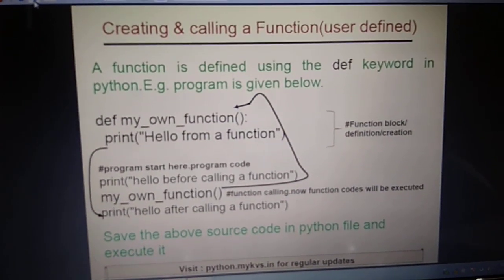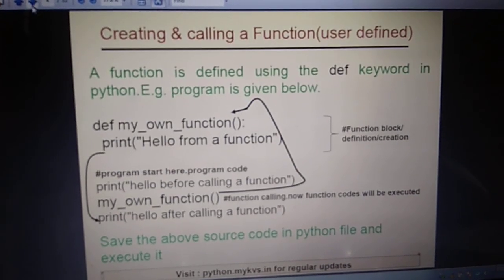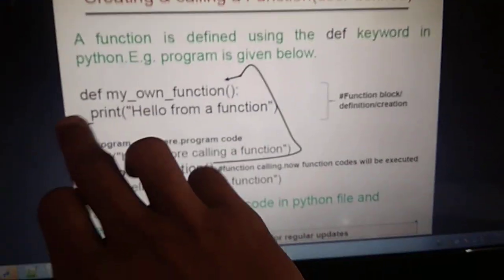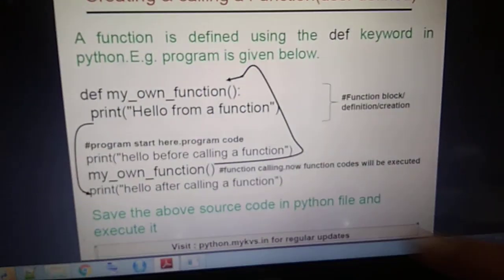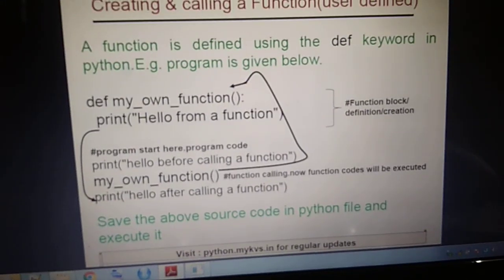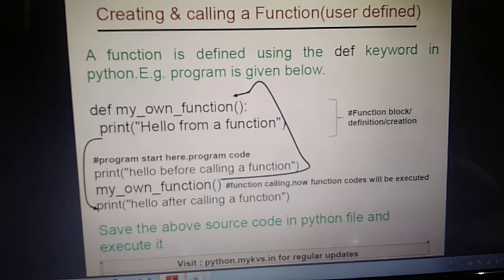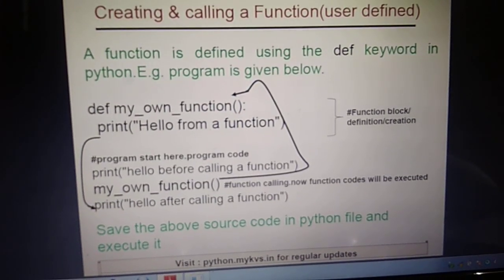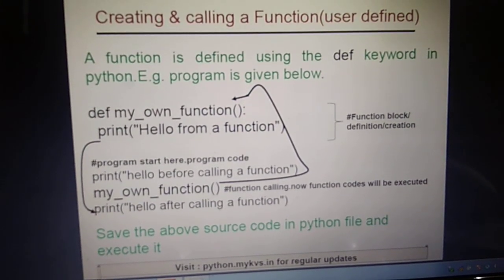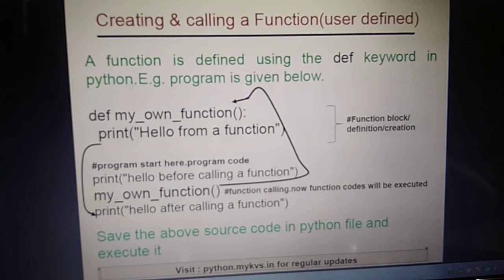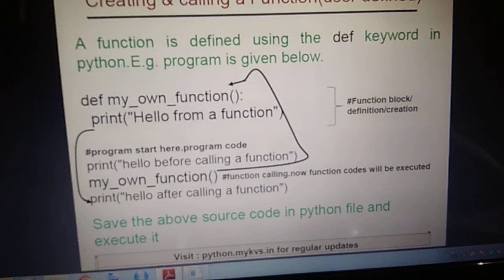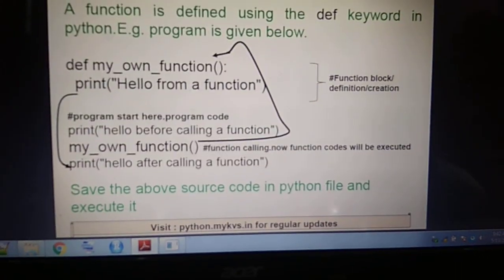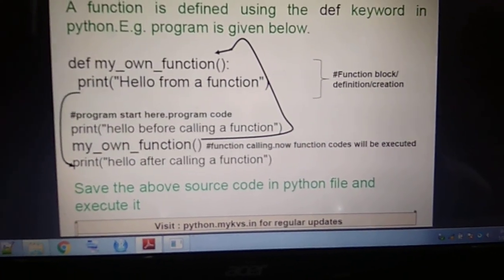Next is how to create and call a function. A function is defined using the def keyword in Python. Here the def keyword is defining my own function named my_own_function. Inside the function, we write a command: print hello from a function. This body is called the function block, definition, or creation.